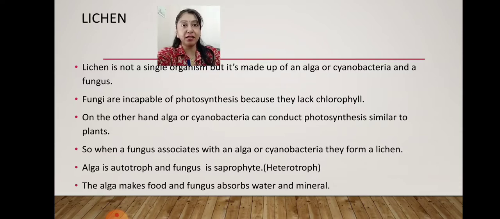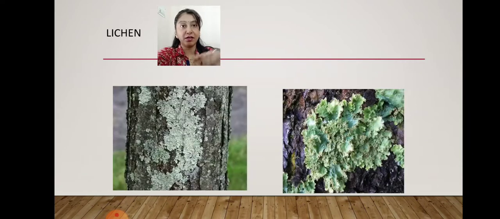Once again I am repeating, lichen is not a single organism. It is a combination of two organisms, or it could be more than two also. But right now two, an alga or cyanobacteria and a fungus. Alga prepares food because it has chlorophyll, and fungus absorbs water, minerals and some other things from wherever they grow. Lichen basically grows on tree bark, dead and decaying wood, even on rocks. In the image of lichen, you can see it is greenish, that is the alga part.